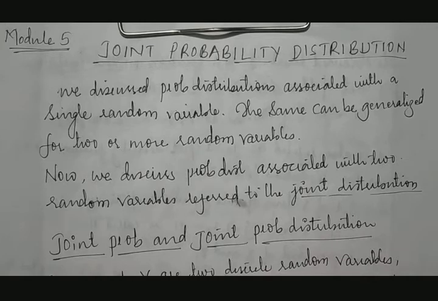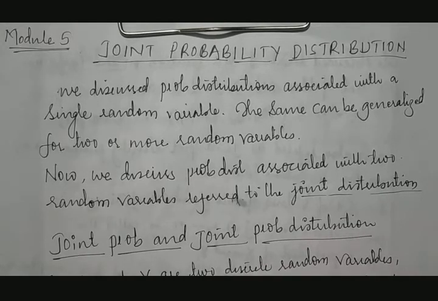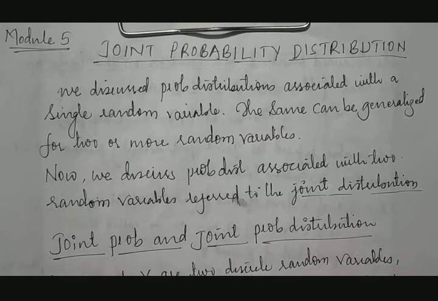distribution. So now whatever we discussed, it was for a single variable x. Now we are going to take variables x and y, and we are going to discuss how these variables x and y will be clubbed, in the sense how they are going to join. So that is nothing but joint probability distribution.